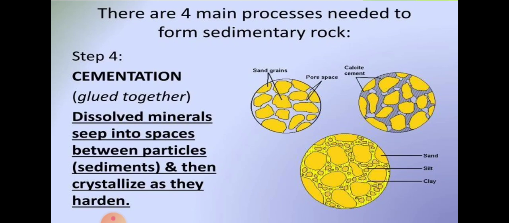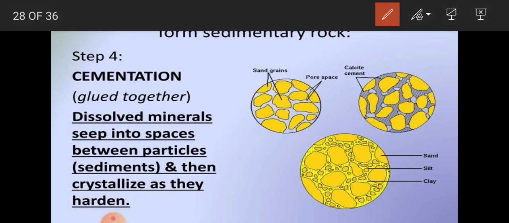Now you can see these are the sand grains, means the small particles, and this is the calcite cement. Here you can see the gaps, and these gaps are filled with the small particles. Now see this, these gaps are filled with the small particles.